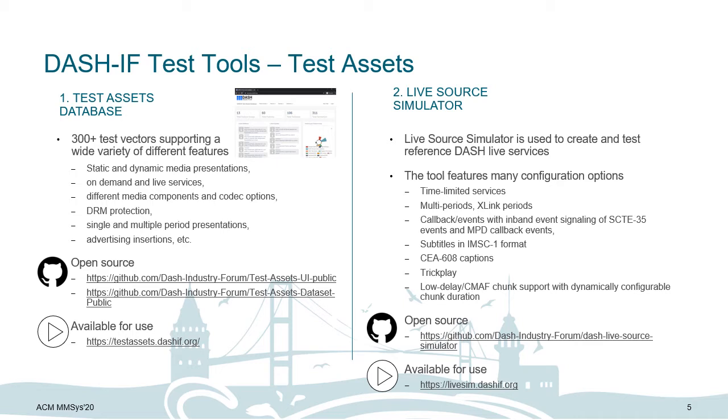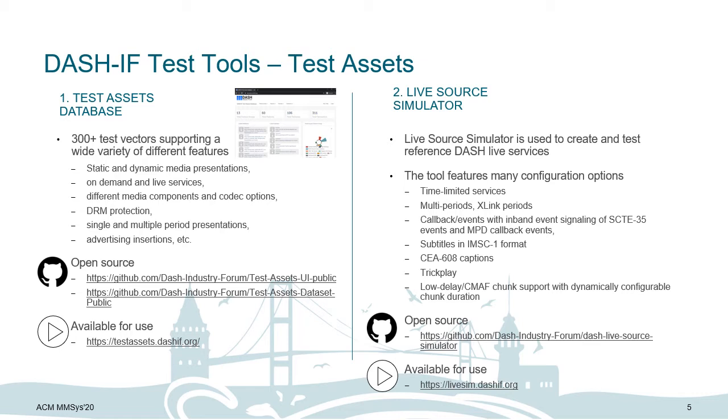Within DashIF, many test vectors have been created for the defined use cases, and the Test Assets Database was developed to host these in an organized way for public use. It currently hosts more than 300 test vectors covering a wide variety of use cases, and they are listed on the left-hand side over there.